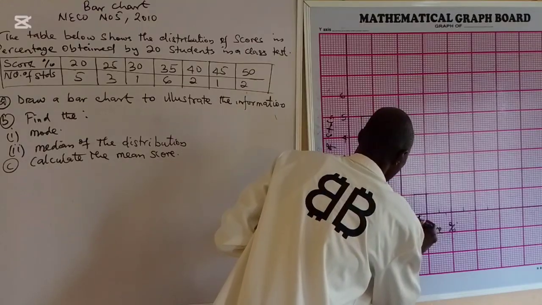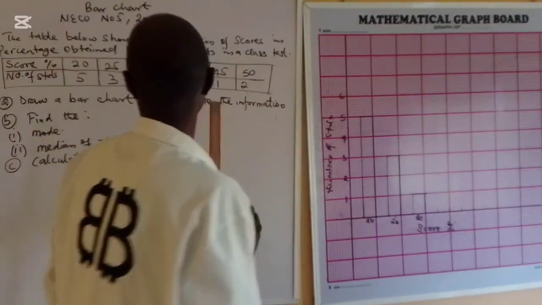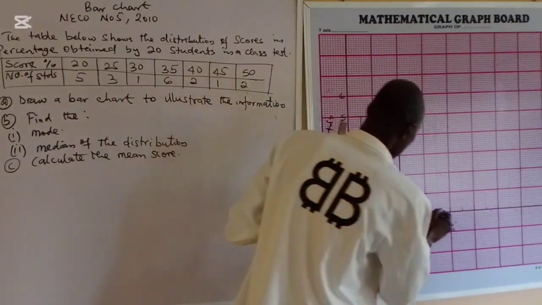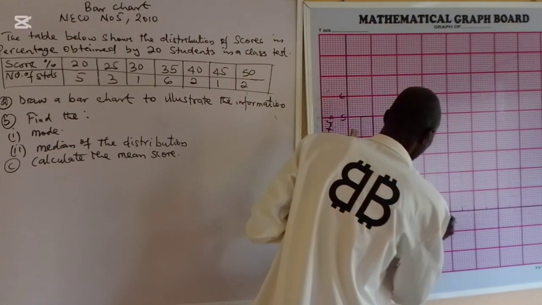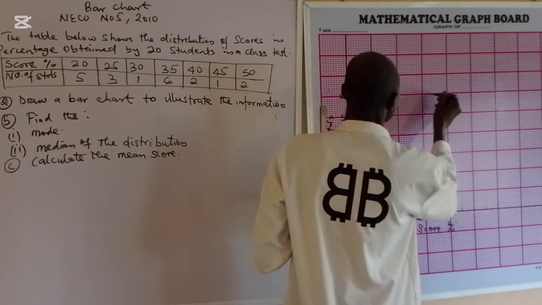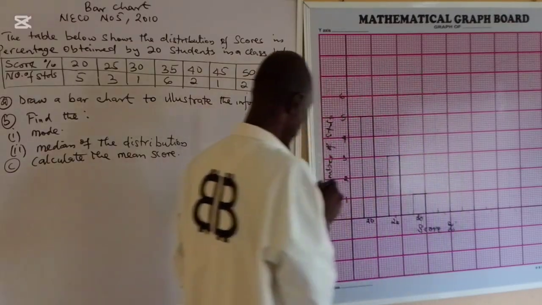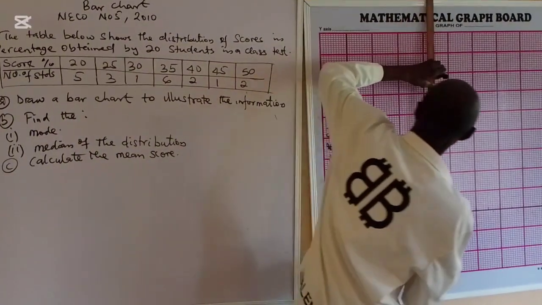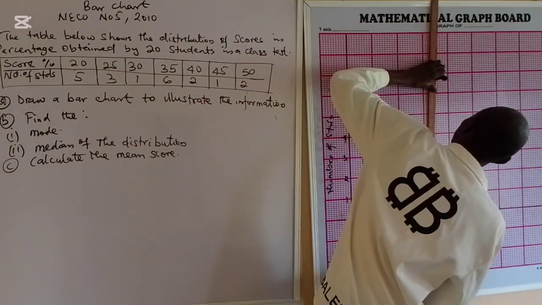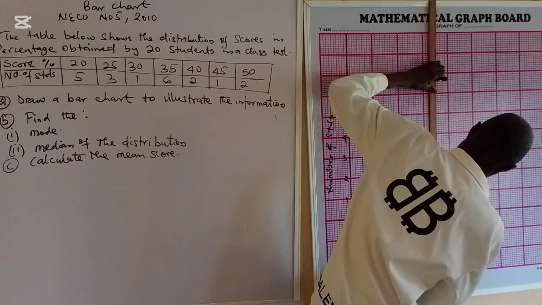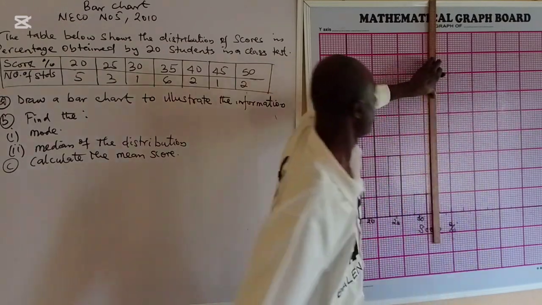So here is 30. The next one is 35 to 6. Look at it: 1, 2, 3, 4, 5. I will draw it to 6. Look at 6 here. We draw it to 6.